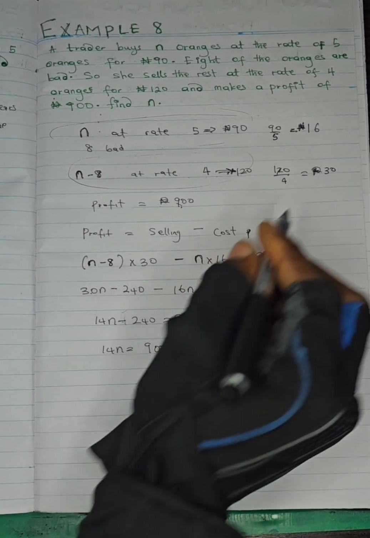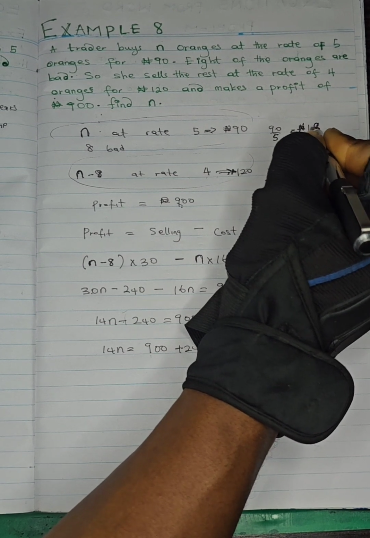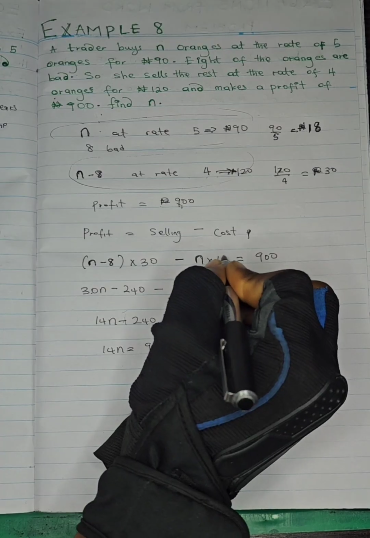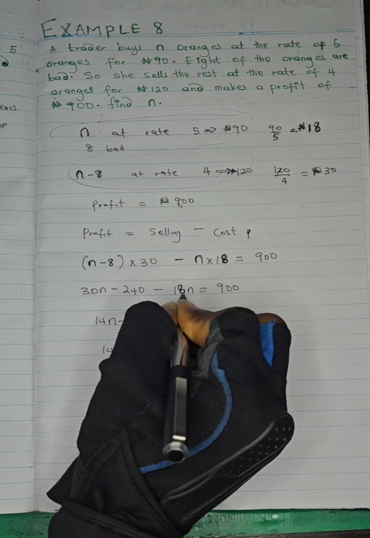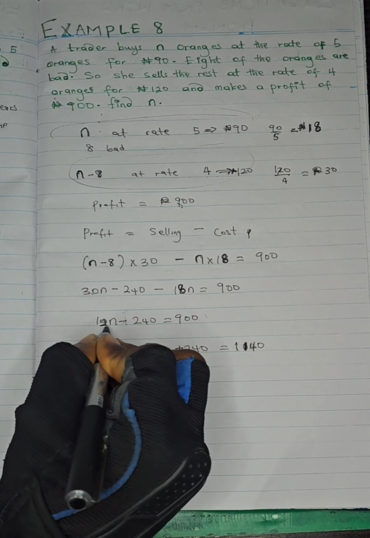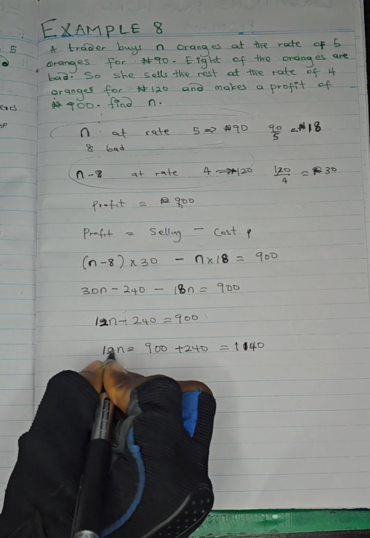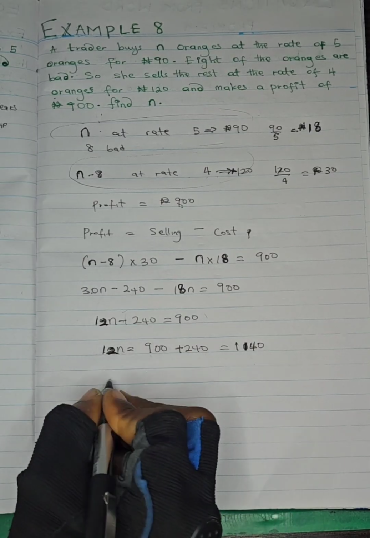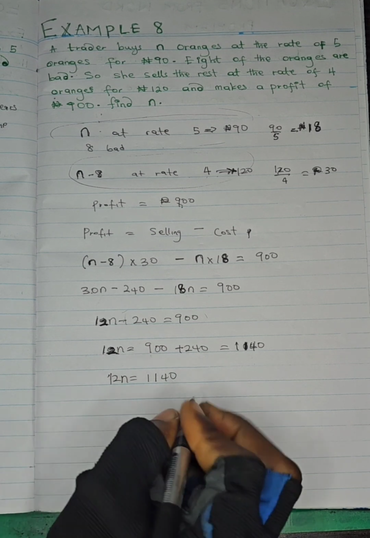Well, I think I made a little mistake here. 90 divided by 5 is 18. Those who noticed, you're a brilliant student. Thank you for observing that. So here will be 18, right? And here too will also be 18. For that reason, 30 minus 18 will give you 12 here. Sorry for the error. So here I will now have 12n is 1140. I just felt like something was wrong.